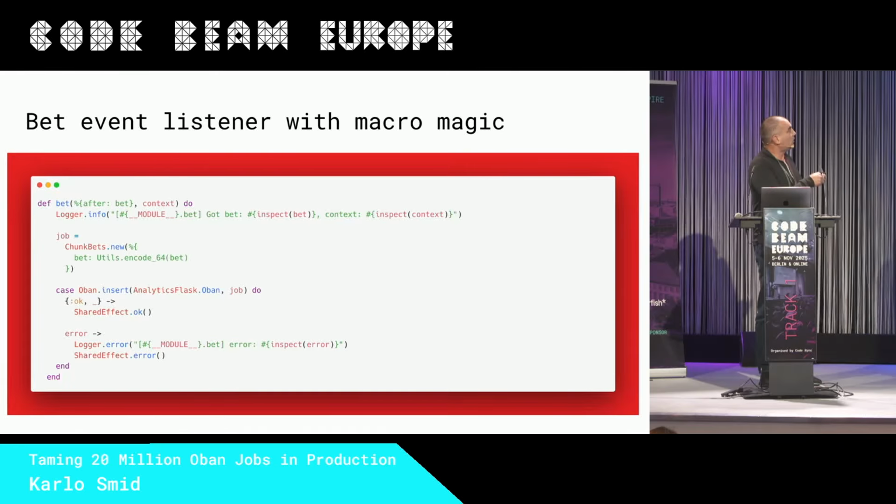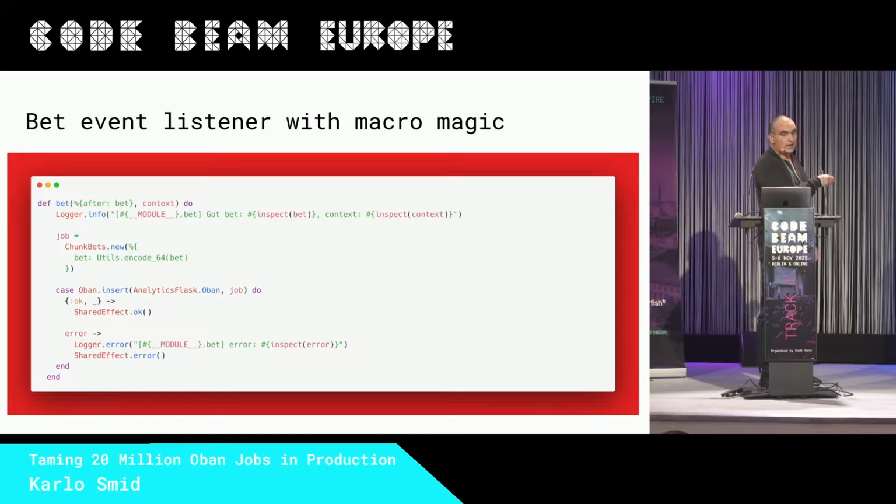So you can see this is the event listener. It gets, in this case, a bat function. This is a framework created by the client with Elixir macros magic. We get a bat event, we create a bat job. The bat payload is a string, where we do Erlang term to binary and then encode it as a base64 string. And we get the first benefit of Oban: Oban insert, inserting that job.